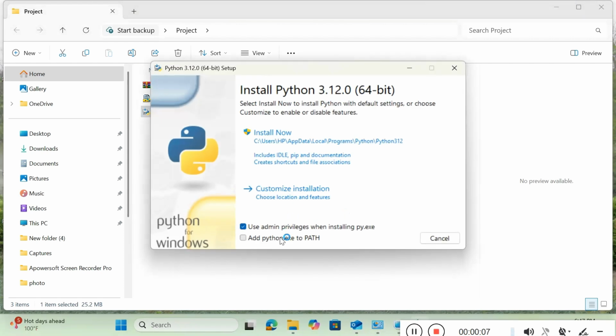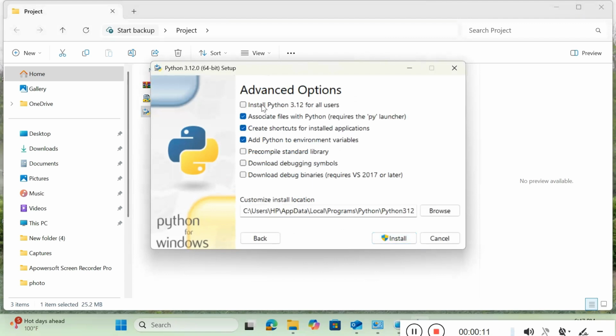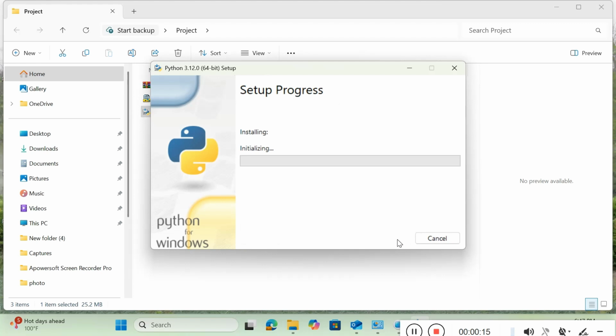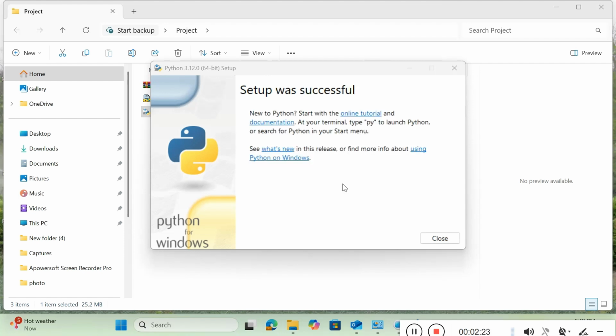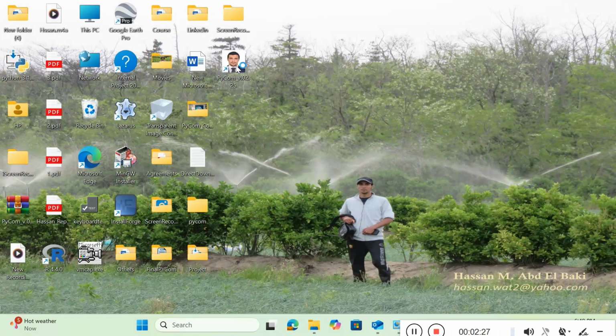Check all boxes, choose Customize Installation. Again, check all available options, click Install. Once done, click Close. Go back to the PyCom icon on your desktop, open it.